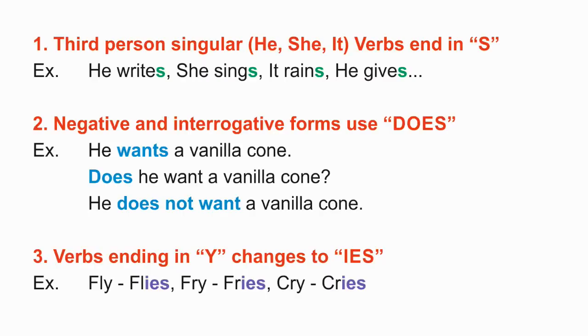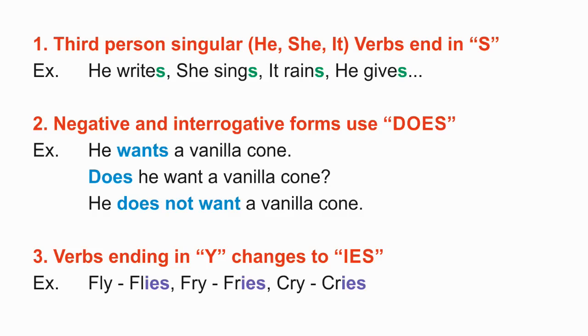Generally, the subjects of third person singular, that are he, she, it, or any singular noun, take s or es in the verb in simple present tense. For example, he writes, she sings, it rains, he gives.